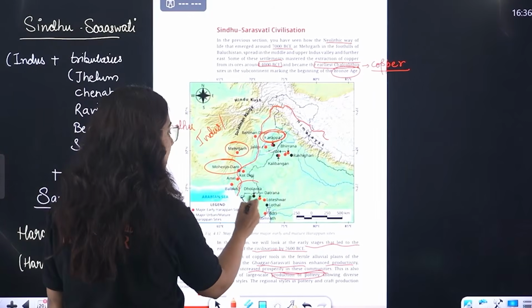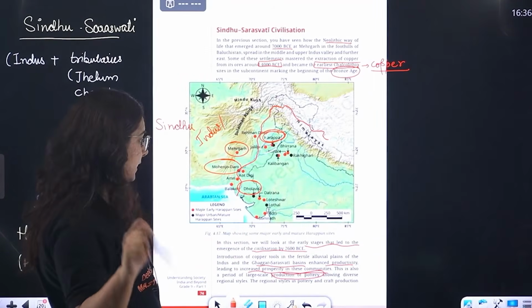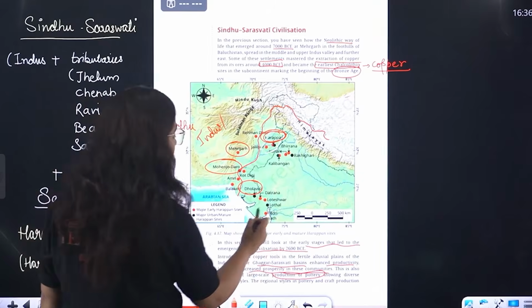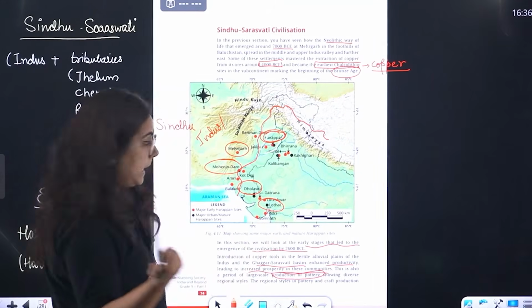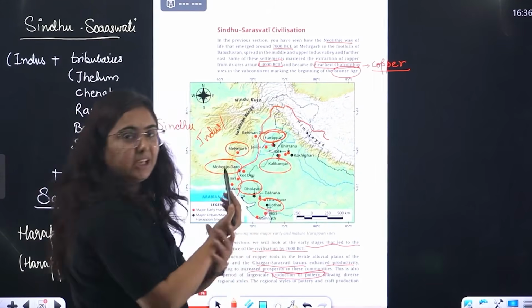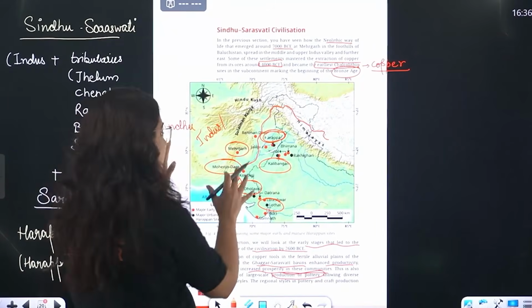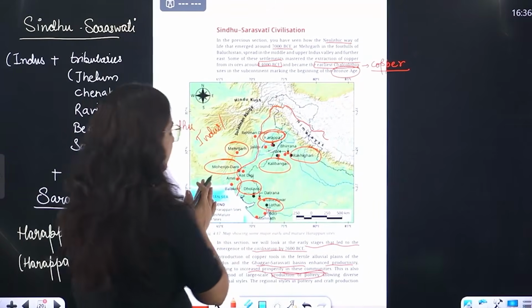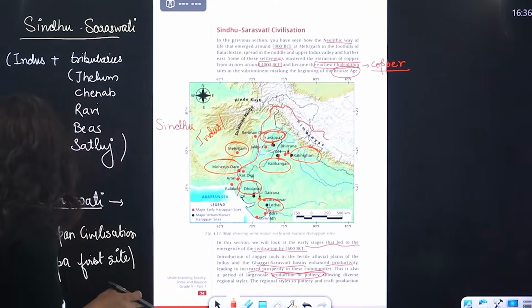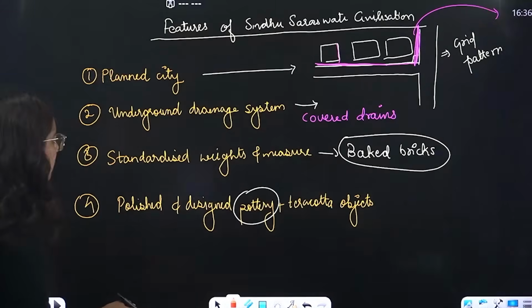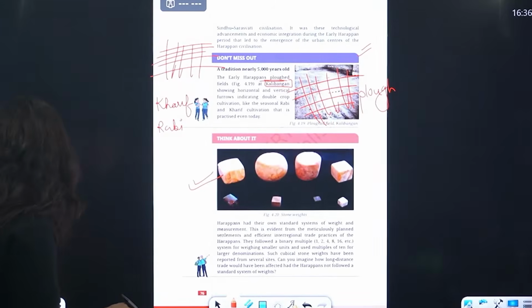Then Dholavira in Gujarat, India, and Lothal in Gujarat. Then we have Kalibangan, meaning black bangles. Evidence of bangles has been found here, in Rajasthan. Rakhigarhi in Rajasthan. These are some of the major sites that can come in your exam.